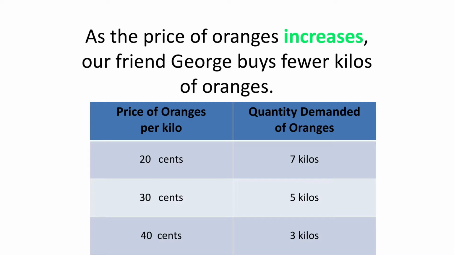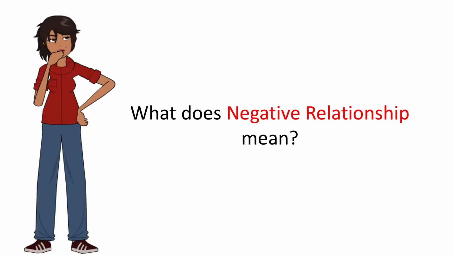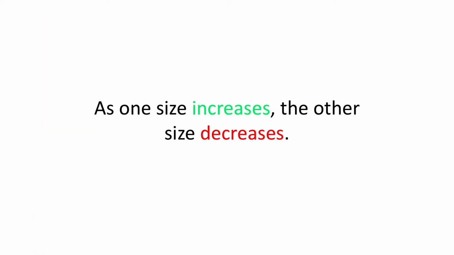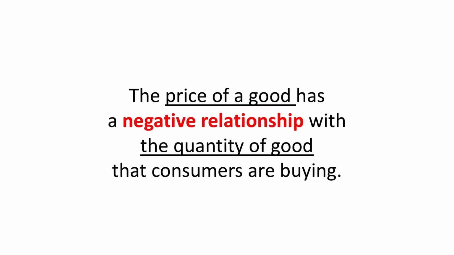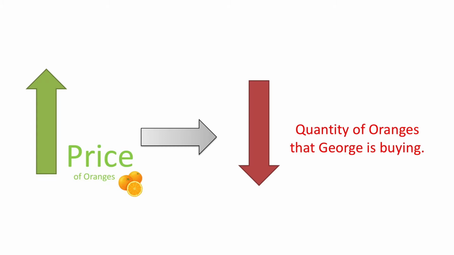We see that as the price of oranges increases, our friend George buys fewer kilos of oranges. So we notice that there is a negative relationship between the price of oranges and the quantities that George asks for and finally buys. But what does a negative relationship mean? It means that as one size increases, the other size decreases. The price of a good has a negative relationship with the quantity that consumers are buying. In our case, as the price of oranges increases, the amount of oranges that George wants to buy decreases.